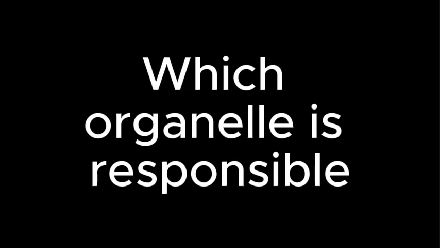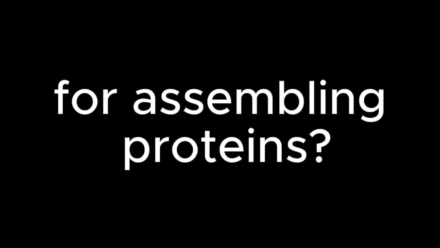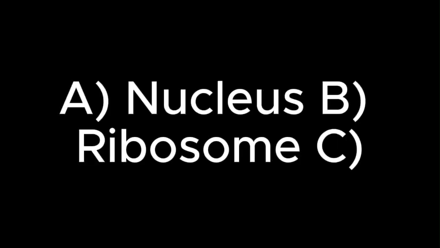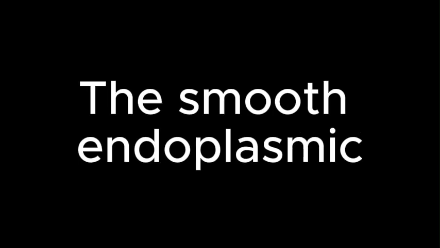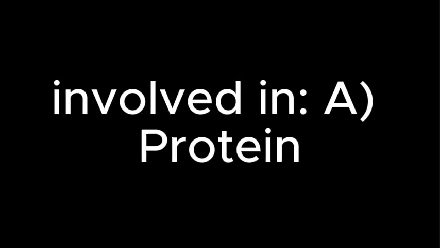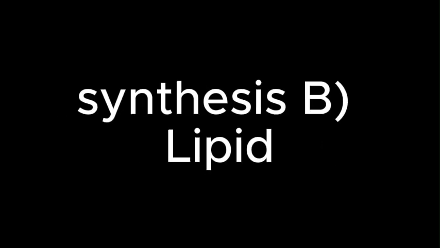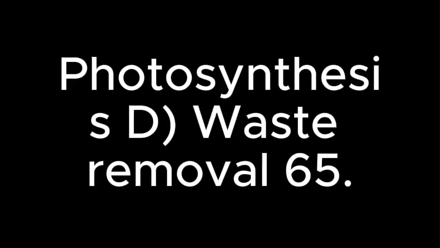63. Which organelle is responsible for assembling proteins? A. Nucleus, ribosome, Golgi apparatus, endoplasmic reticulum. 64. The smooth endoplasmic reticulum is primarily involved in A. protein synthesis, lipid production, photosynthesis, waste removal.